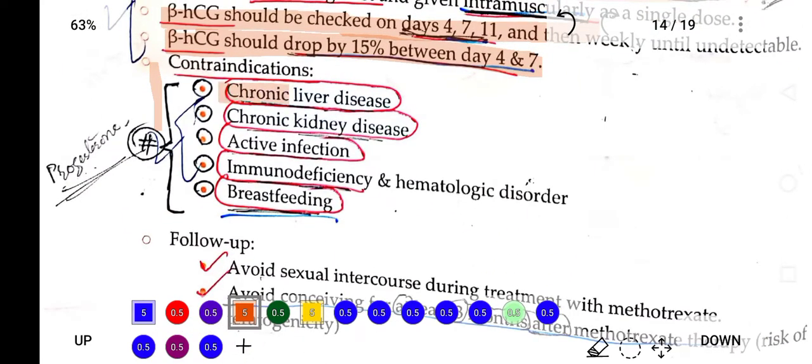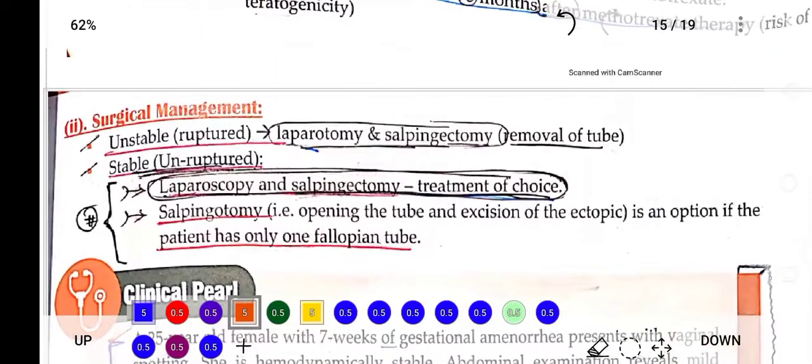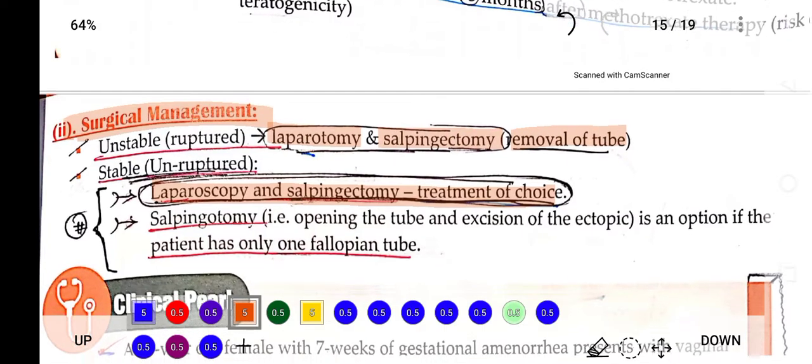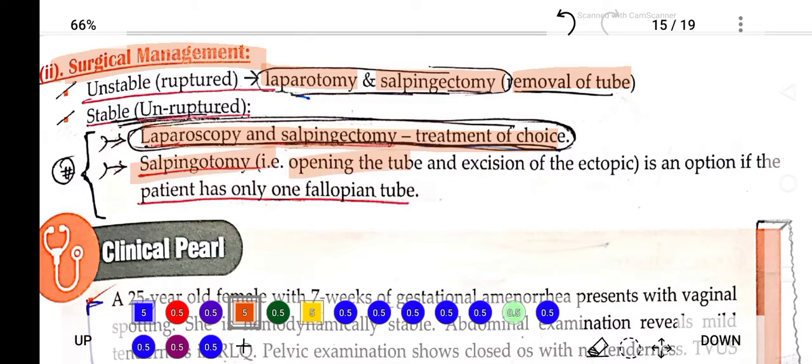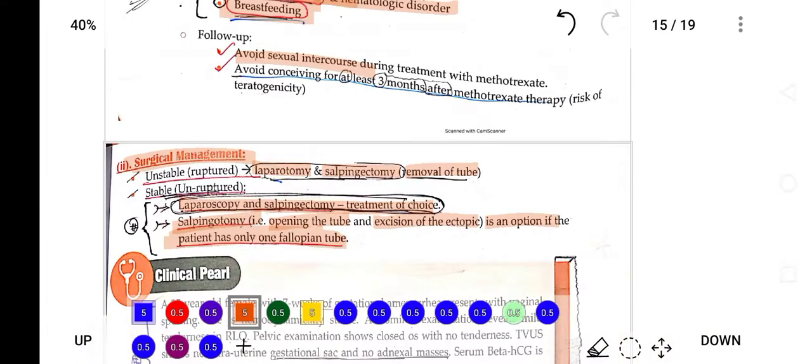Contraindications to the use of methotrexate are chronic liver disease, chronic kidney disease, active infection, immunodeficient patients, hematological disorders, or patients having bleeding disorders, and breastfeeding mothers should not be given methotrexate. Follow-up should be there for ectopic pregnancy. Surgical management: laparoscopy with salpingectomy is the treatment of choice, and laparotomy with salpingectomy, removal of the tube where the ectopic pregnancy has happened. Salpingostomy is the opening of the tube and excision of the ectopic pregnancy, and is the option if the patient has only one fallopian tube.